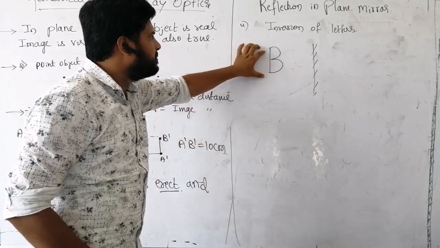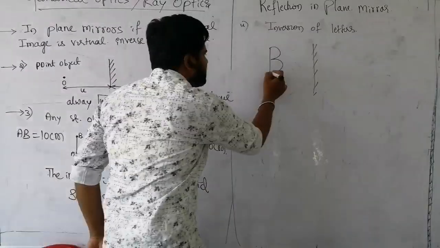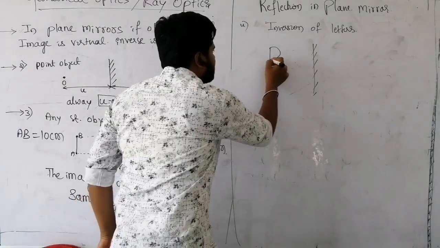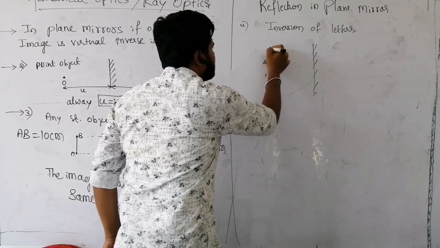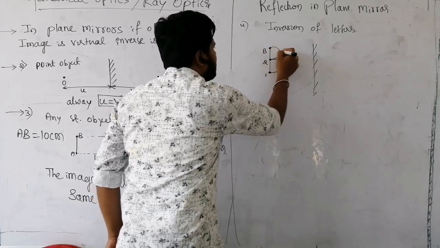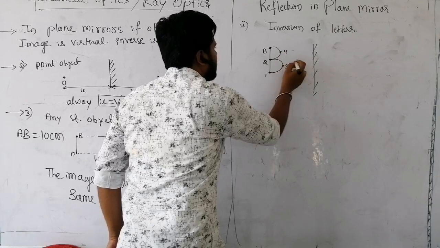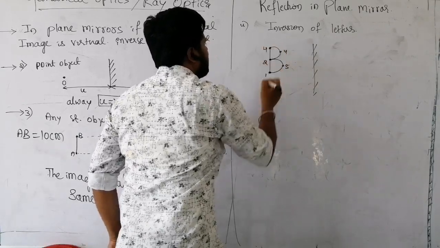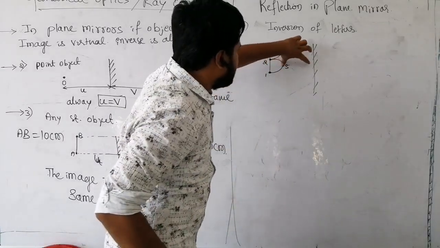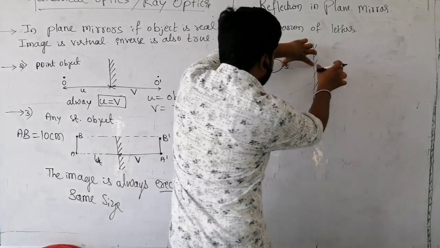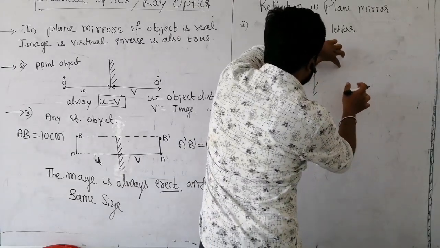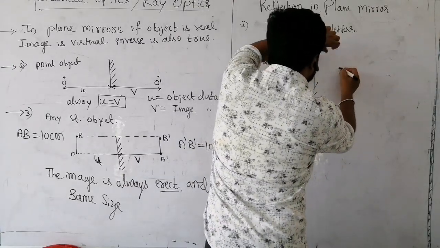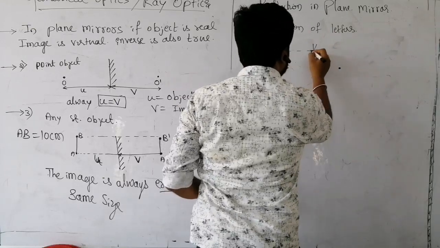I will consider points: point 1, point 2, point 3, point 4 and point 5. First you take the distance from here to here, the same distance, same straight line. Similarly for 4 also.